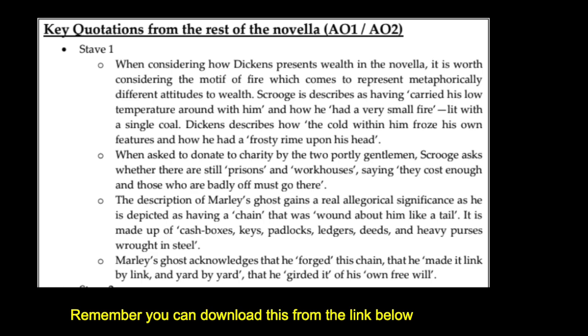He doesn't want to spend his money on those less fortunate than himself. And you could argue that we still see that a lot today in society. Sadly, it's a very relevant message. Probably not the arena to talk about that, but yes, certainly some interesting points to get into.